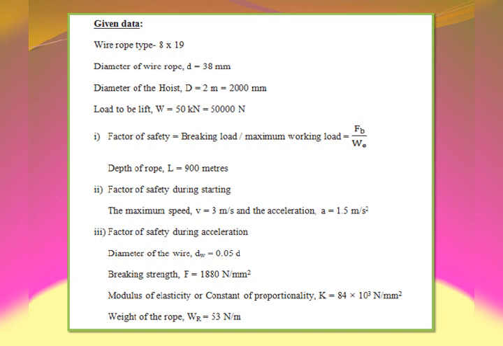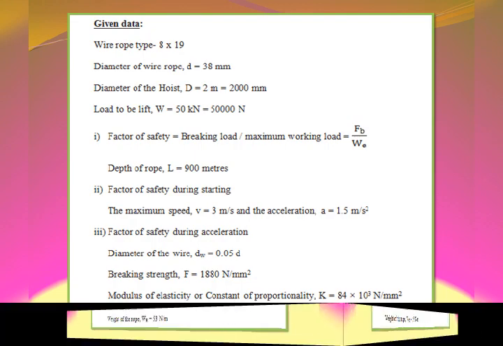When starting under no slack condition, the diameter of the wire may be taken as 0.05 d. That is the diameter of the wire dw. A relation he has given, dw is 0.05 d, where d is the diameter of the wire rope. The breaking strength of flog steel is 1880 Newton per mm square. Breaking strength F is equal to 1880 Newton per mm square.